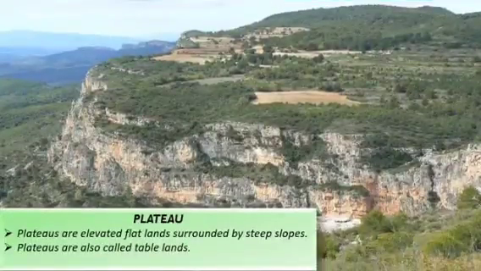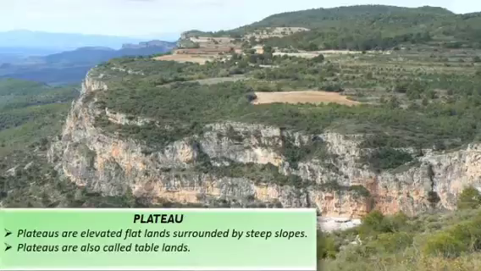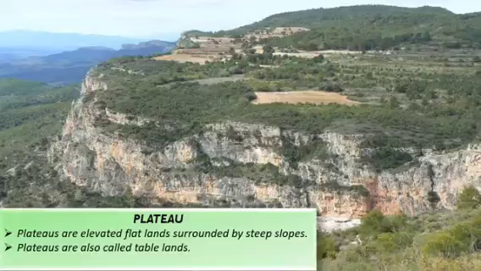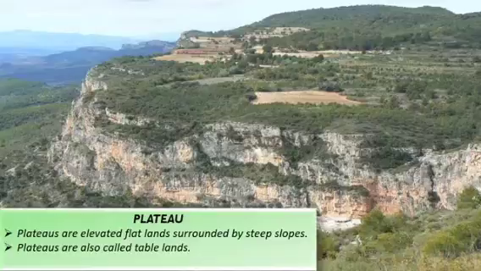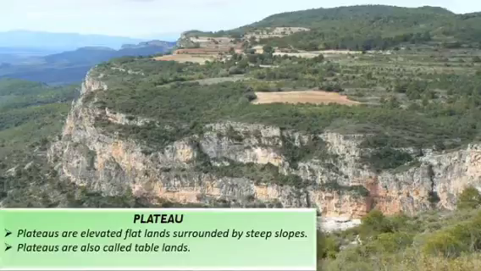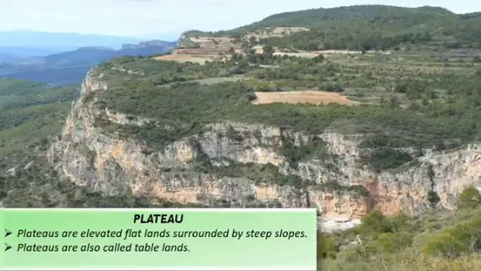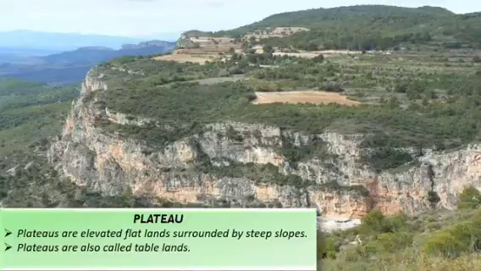Plateau. Plateaus are elevated flatlands surrounded by steep slopes. I'll repeat. Plateaus are elevated flatlands surrounded by steep slopes. Plateaus are also called tablelands. What is the other name of plateau? Plateaus are also called tablelands. Why are they called tablelands? Because they are higher than the surrounding but flat at the top. Plateaus are higher than the surrounding but flat at the top.